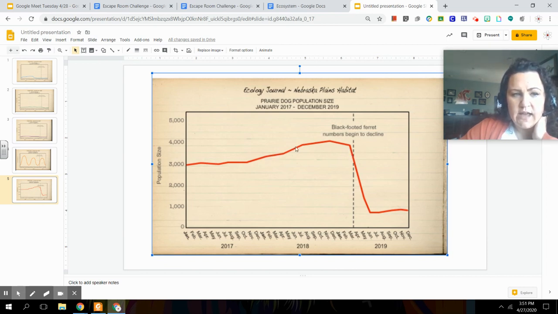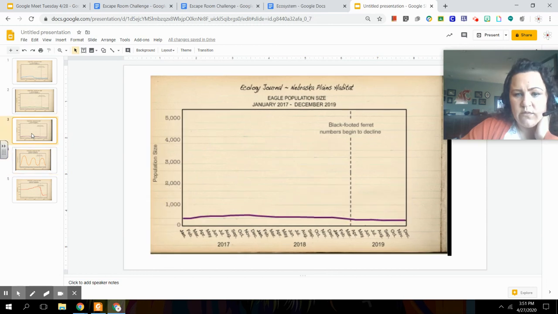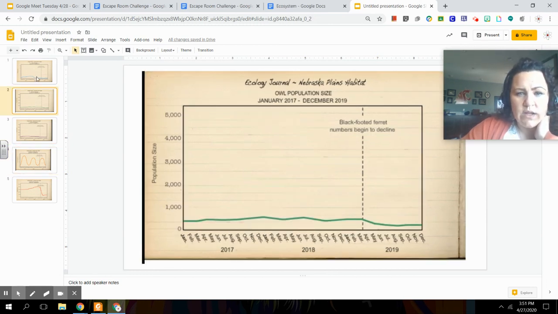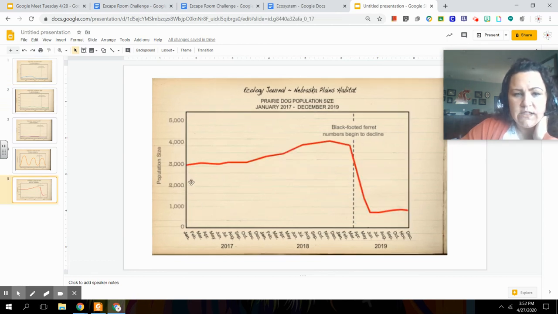This graphic data, compared to any of these other graphs, maybe this one could show some relationship, but I don't see any other clear relationship or trend really happening in any of these other graphs. I think graphically speaking, this is the best definition and explanation for the decline in our ferret population.